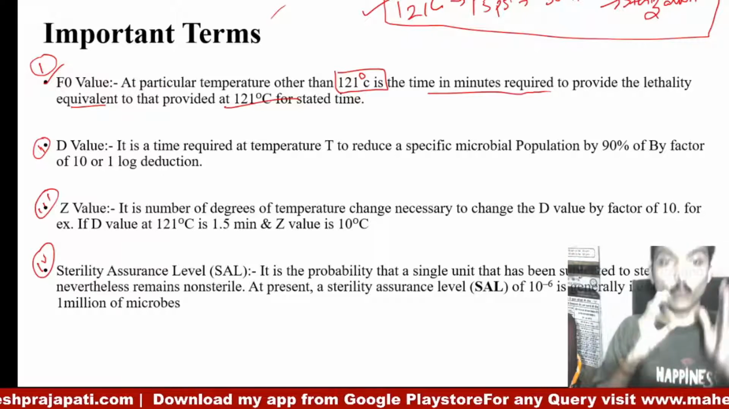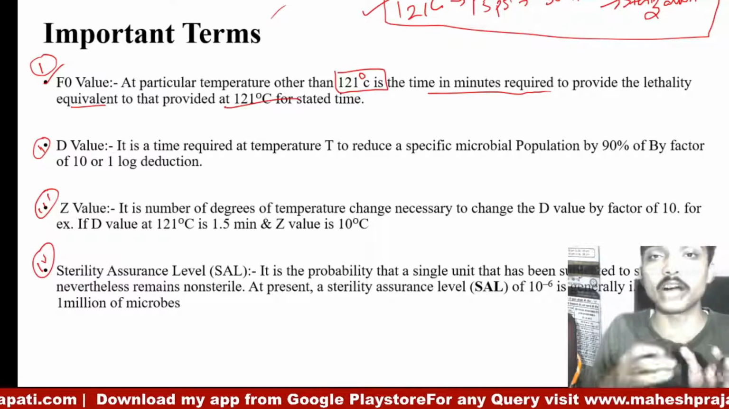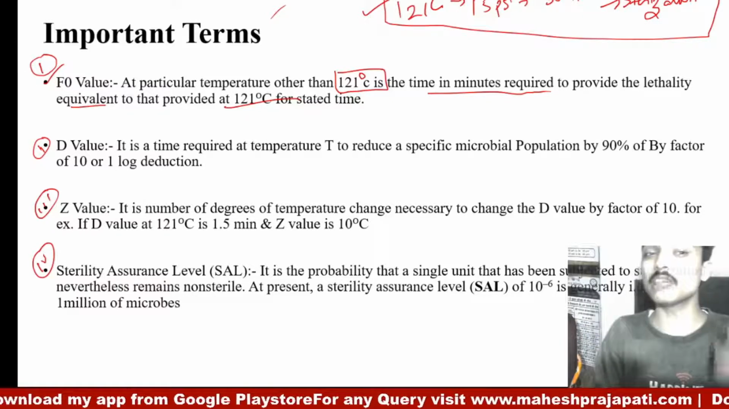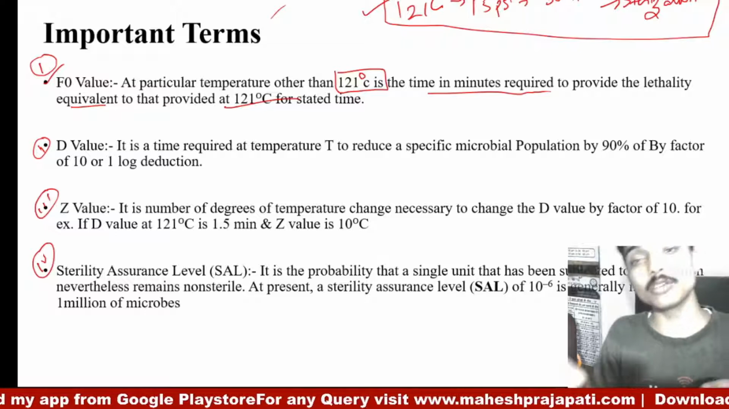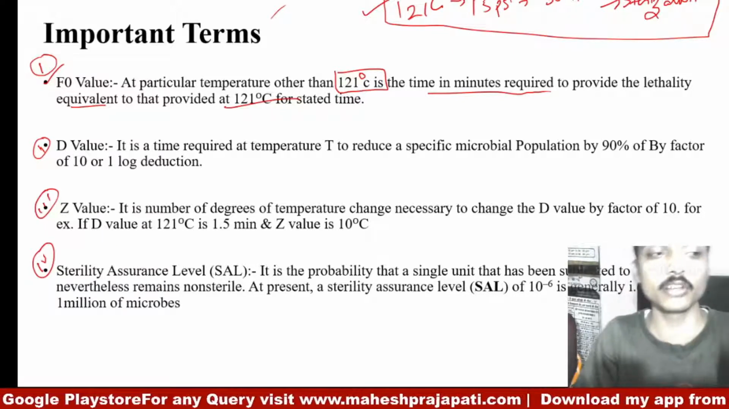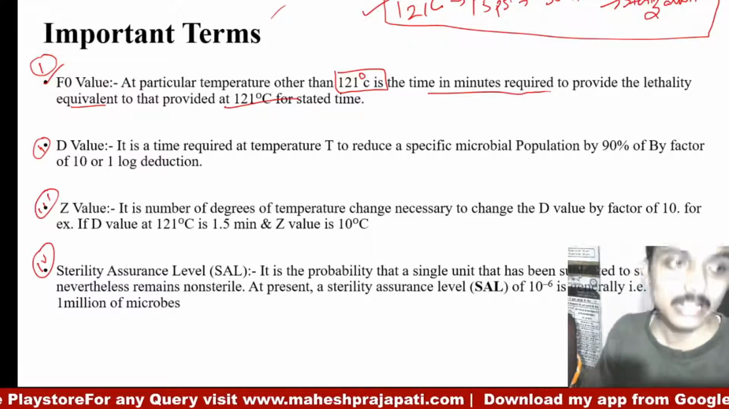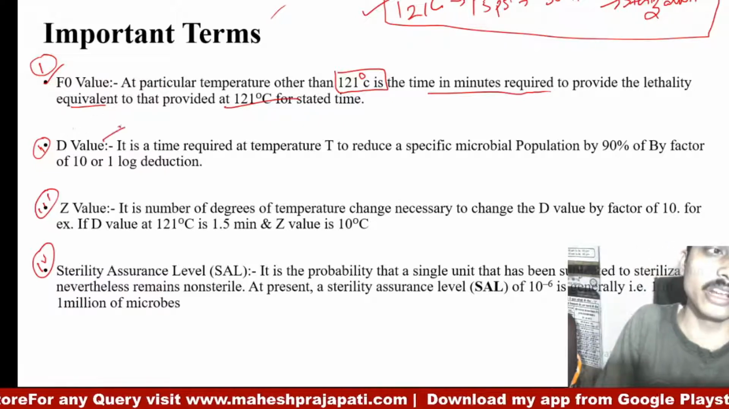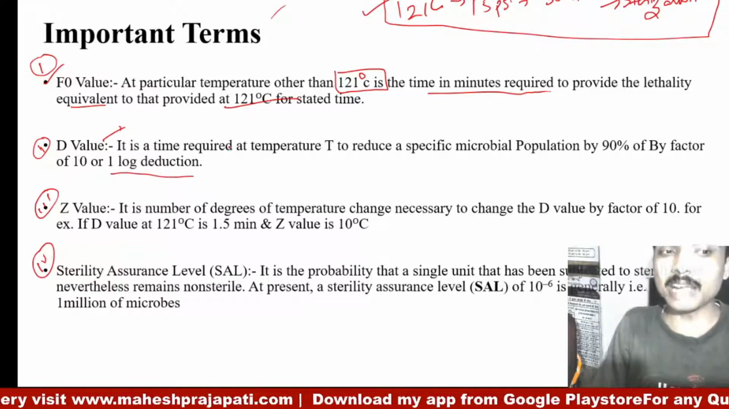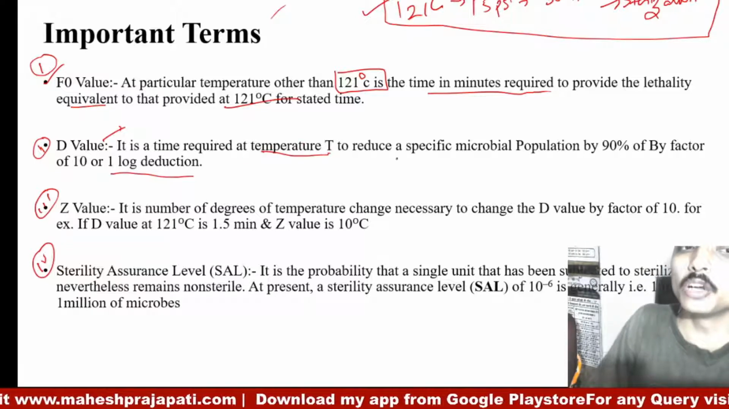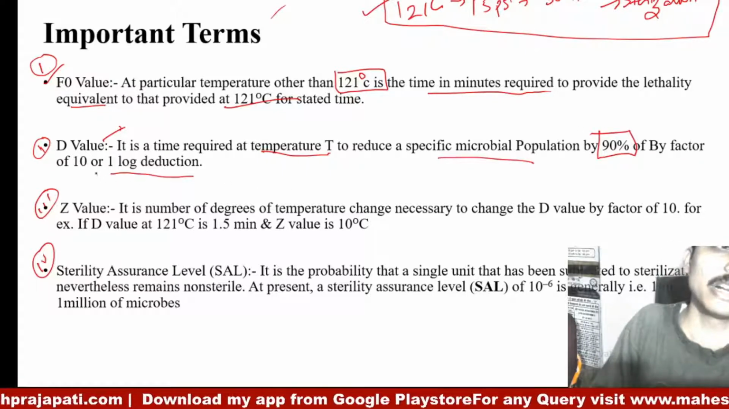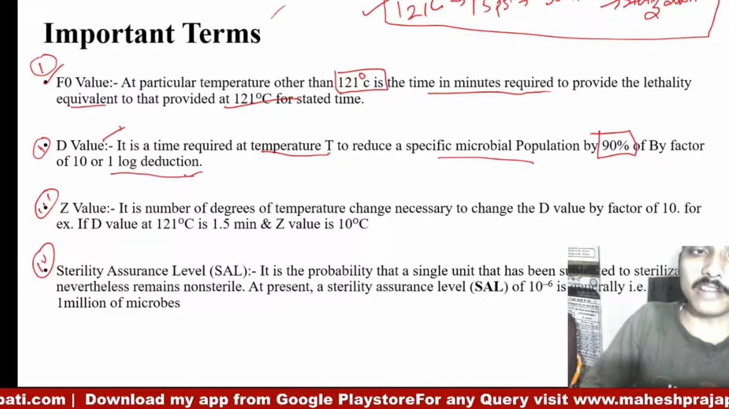Means we know at 121 degrees Celsius, in 30 minutes we achieve sterilization, it will sterilize material. But other than 121 degrees Celsius, how much time is required to achieve the same sterilization equivalent to 121 degrees Celsius is known as F0 value. Next is the D value. D value is basically 1 log reduction or 90% reduction. The time required at temperature T to reduce the specific microbial population by 90%, by a factor of 10 or 1 log reduction. For example,